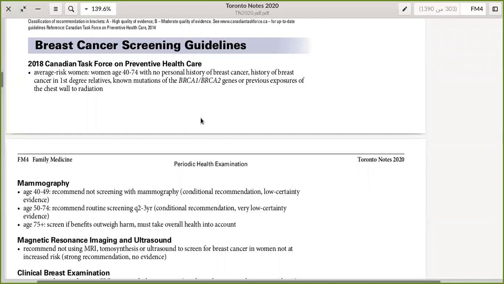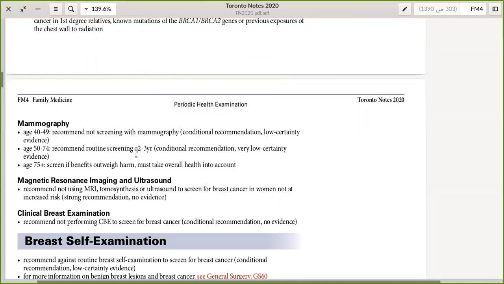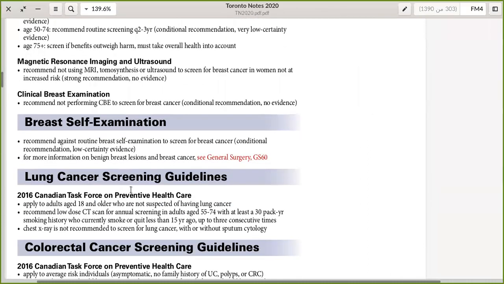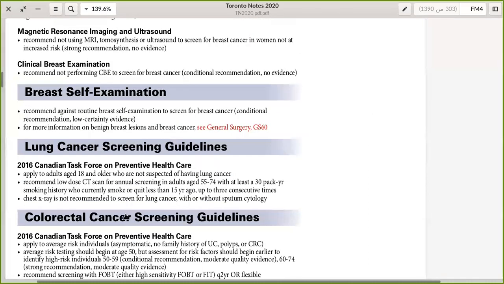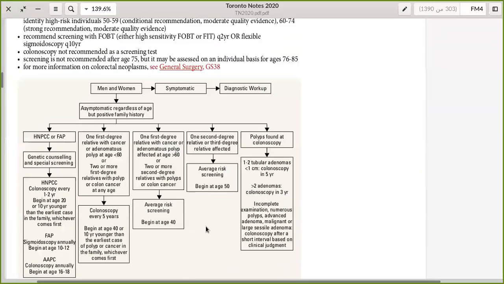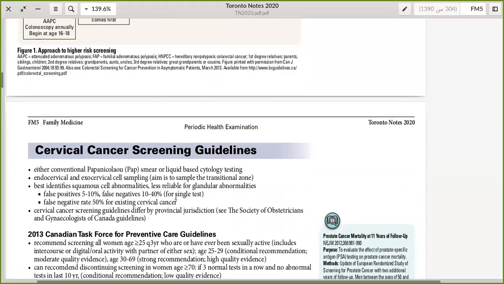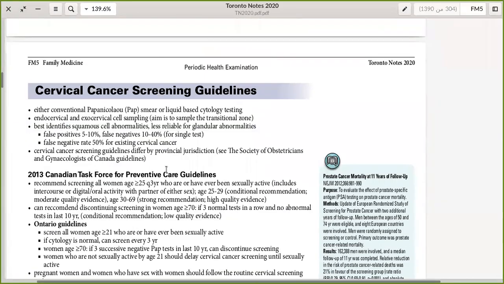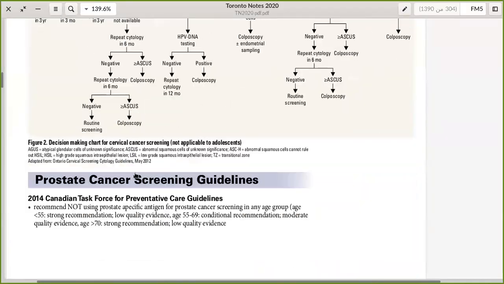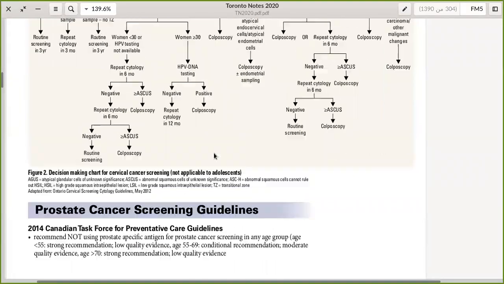So in this section, we will be talking about the screening guidelines. Toronto Notes offers guidelines for 6 diseases: breast cancer screening guidelines, lung cancer screening guidelines, colorectal cancer screening guidelines, as well as cervical cancer screening guidelines. And the last one will be prostate cancer screening guidelines.